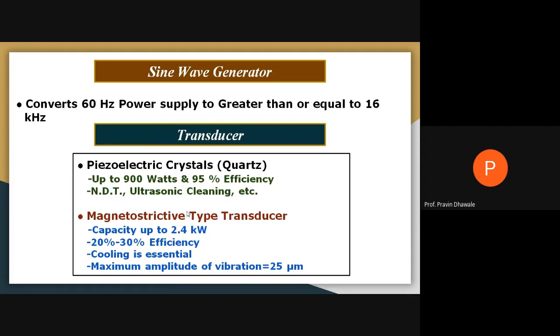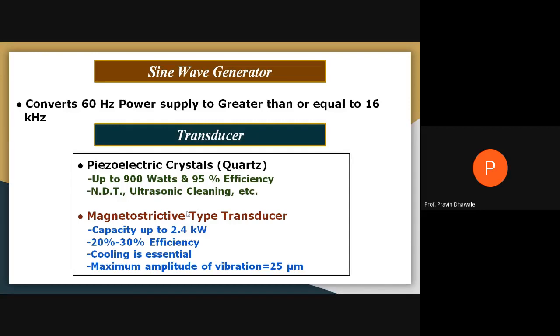When equal forces are applied on opposite faces of the quartz crystal, vibrations with high frequency are produced. It requires up to 900 watts, gives an efficiency of near about 95%, and is also utilized for non-destructive testing, and ultrasonic cleaning is carried out using this type of transducer.